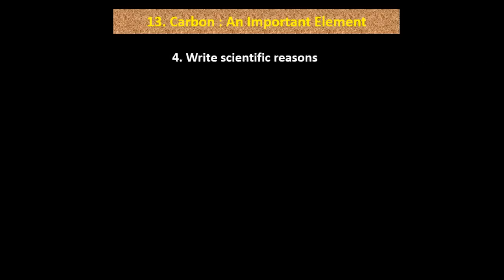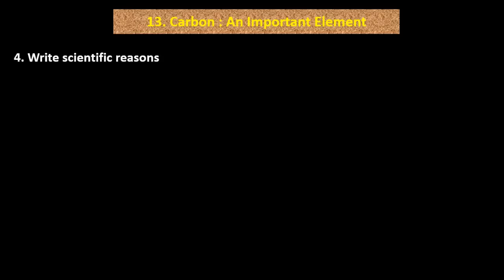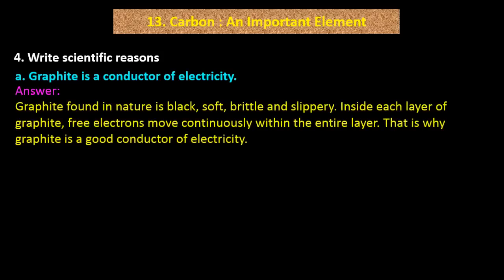Question number 4. Write scientific reasons. A. Graphite is a good conductor of electricity. Answer. Graphite found in nature is black, soft, brittle and slippery. Inside each layer of graphite, free electrons move continuously within the entire layer. That is why graphite is a good conductor of electricity.